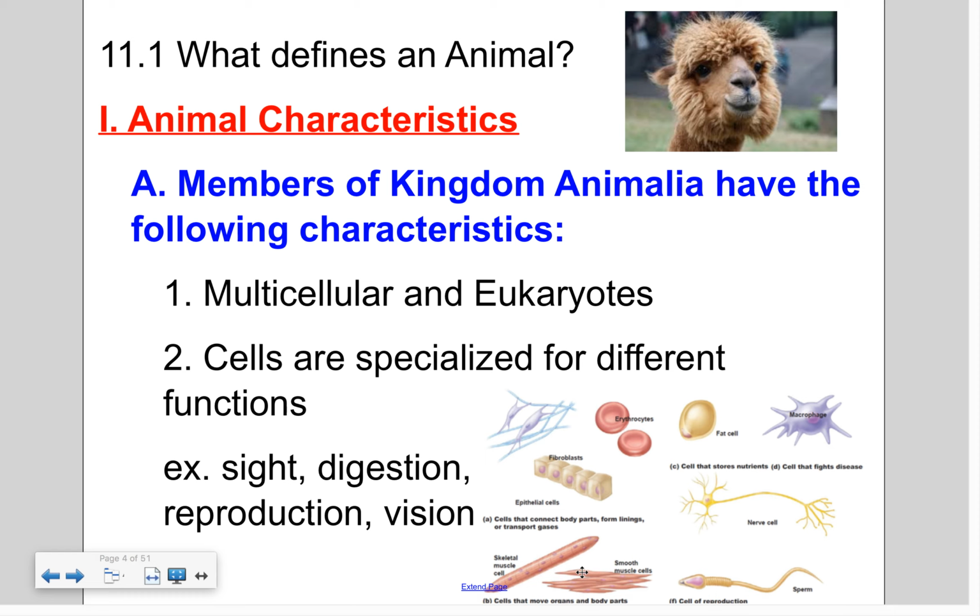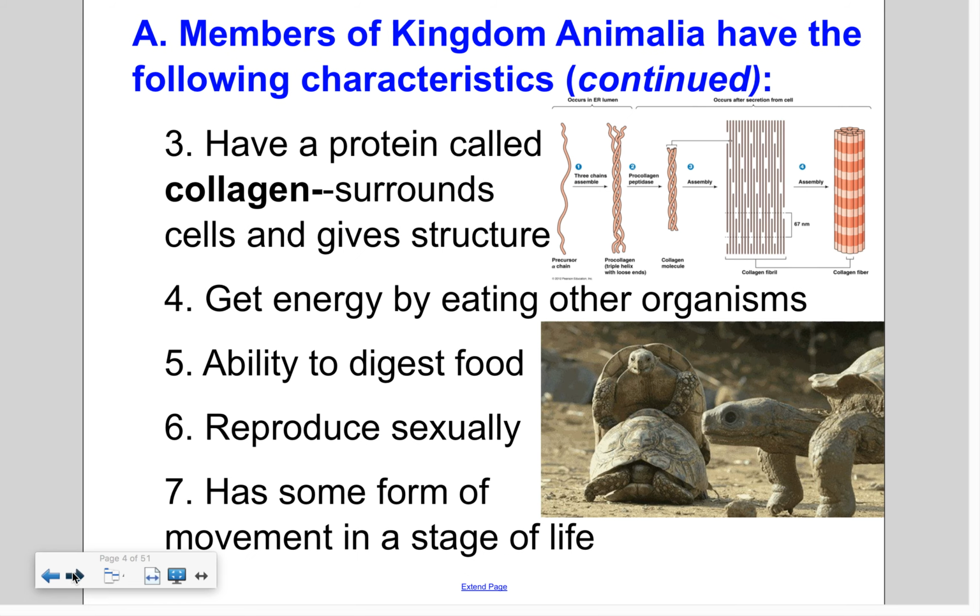Epithelial cells, skin covering. So cells that carry out specific jobs. So we have cells that are specialized for sight and digestion and reproduction and vision as well. Continuing on, they have a protein called collagen. It surrounds cells and helps give them structure. Very strong protein.